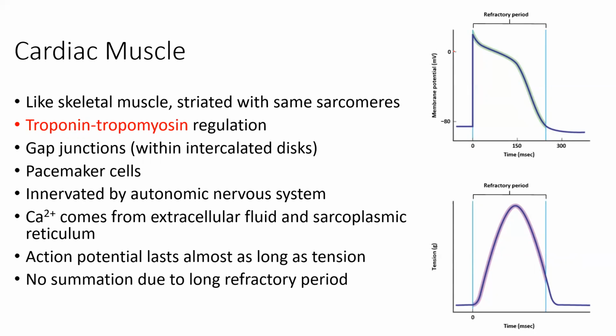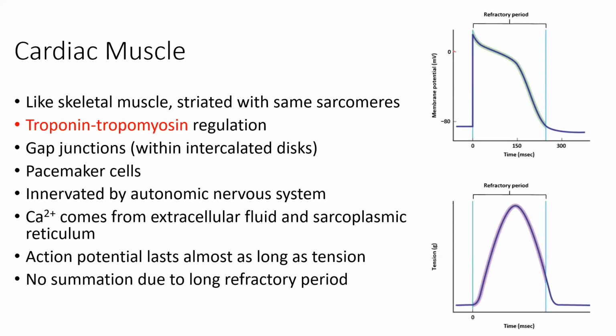We see gap junctions here. So in cardiac muscle and in single unit smooth muscle, we see gap junctions. In cardiac muscle only, we see these intercalated discs. And I'll talk about what these intercalated discs are when we get to cardiac muscle, but they're basically these junctions between cardiac muscle cells where these gap junctions are present.